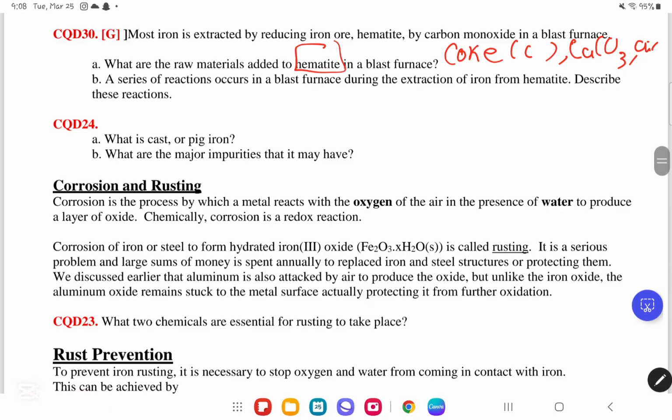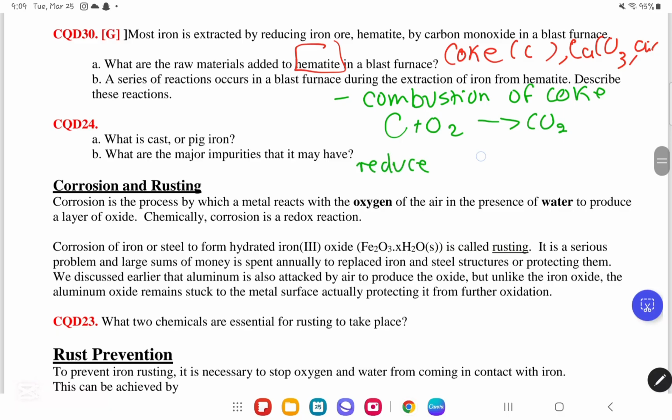Okay, now in part B, this is very important. They told us a series of reactions occurs in a blast furnace during the extraction of iron from hematite. Describe these reactions. The first reaction is the combustion of coke. So we are going to combust coke to form carbon dioxide. So it's going to be coke plus O2 will form carbon dioxide. After that, we are going to reduce carbon dioxide. How does this work? We're going to add more carbon. So carbon dioxide in addition to carbon will form 2 carbon monoxide.